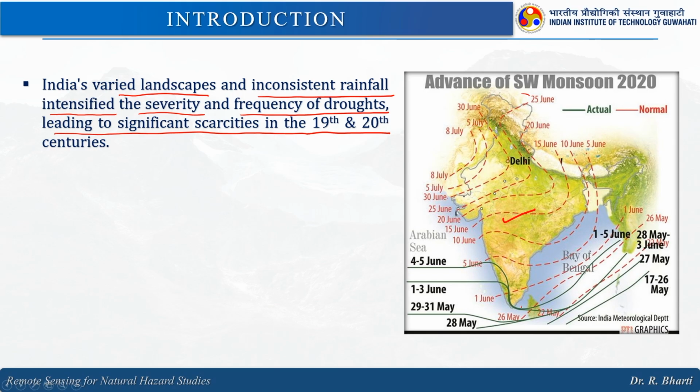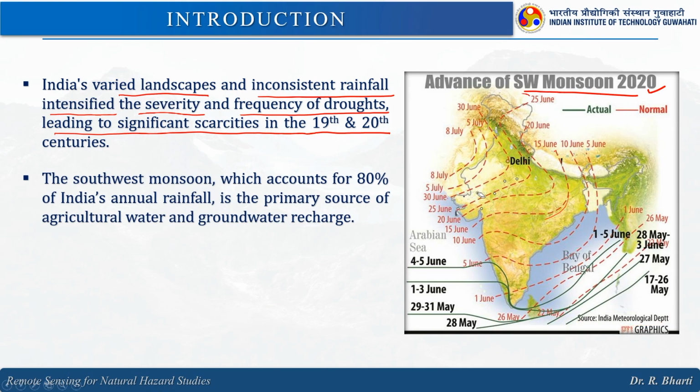Here you can see the southwest monsoon in 2020, this is from IMD, and you can see how these waves are coming, and the dates are also written here.